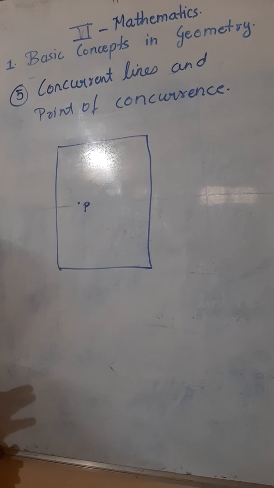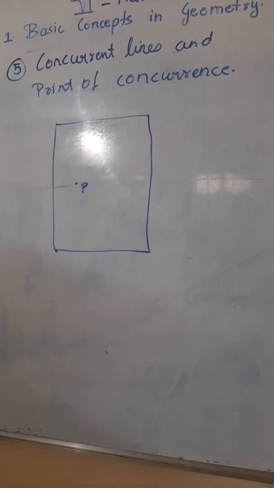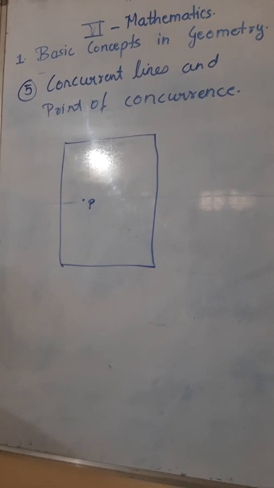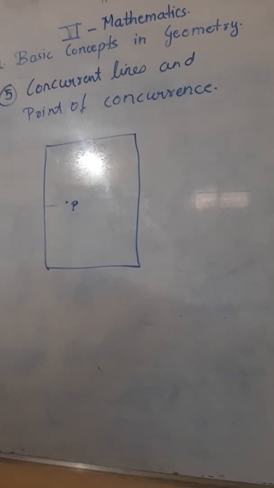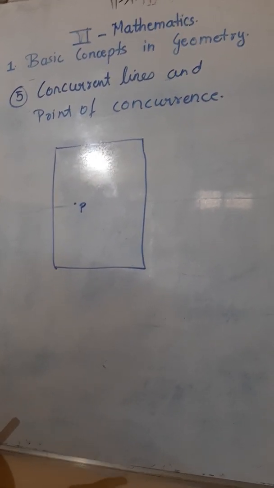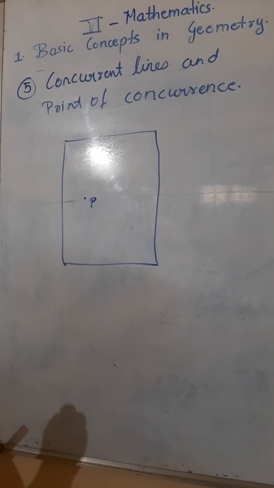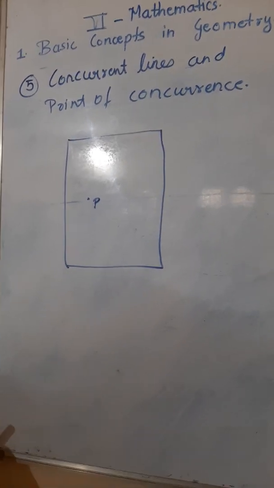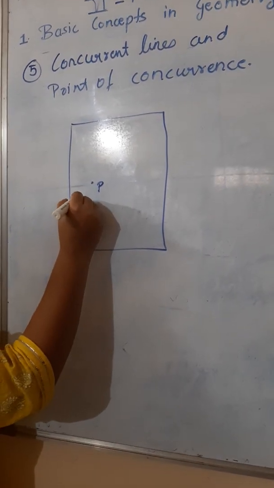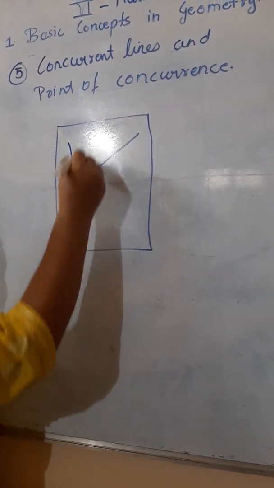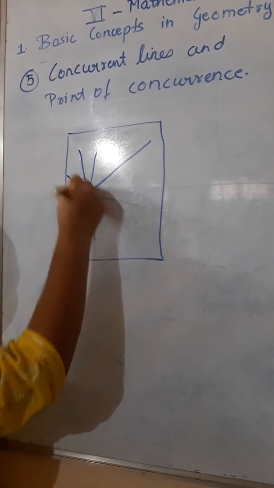Children, from one point we can draw infinite numbers of lines. Infinite means many, uncountable. You can't count that many lines you can draw from one point. Now how to draw? See, if I start from here, I can draw like this, like this, like this way.